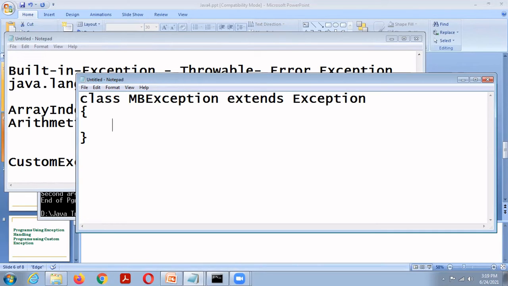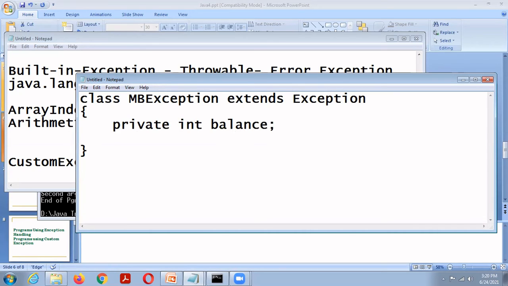This exception class is going to validate minimum balance. One of its members is private int balance.